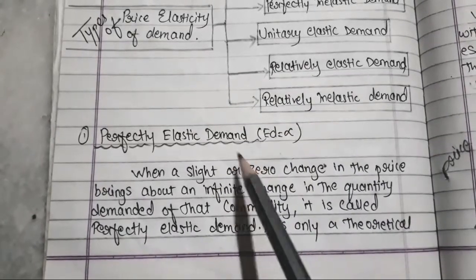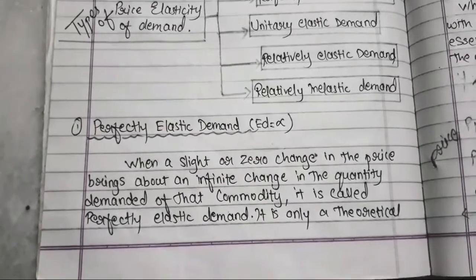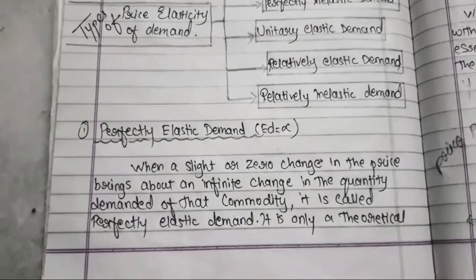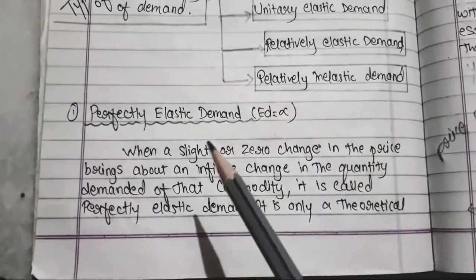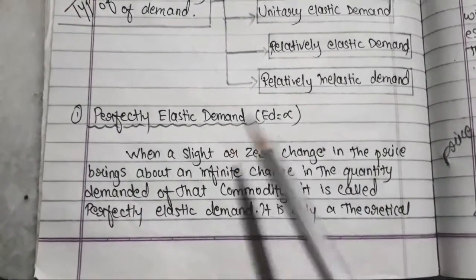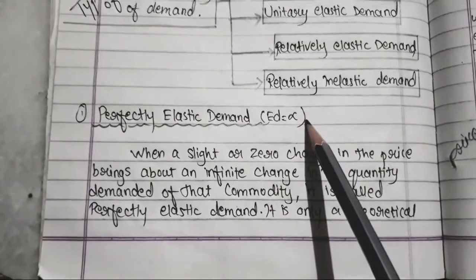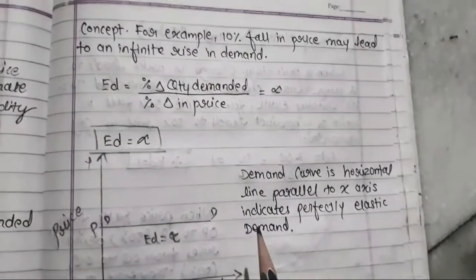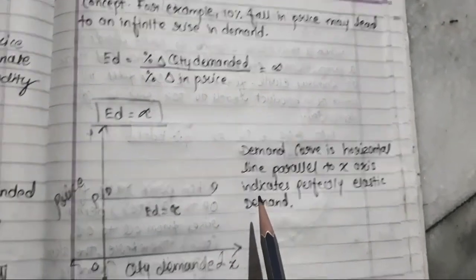So how much response your demand will give to the price. If your price is changing, with that change in price your demand is going to react 100%. That means there will be a complete reaction from the demand side, and then demand will change unlimitedly. That's why it is written ED is equal to infinite. So now you can see this kind of diagram will be there for that. For example, a 10% fall in price may lead to an infinite rise in the demand.